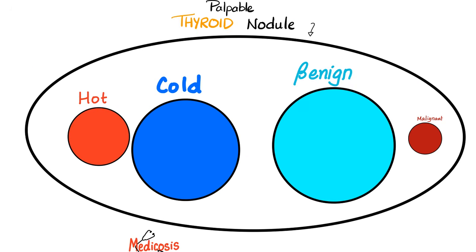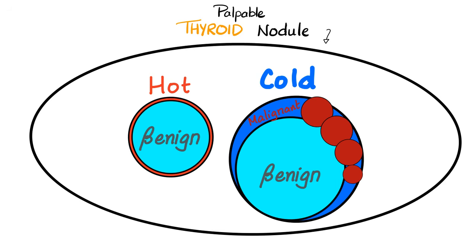Let's play this game. You found a palpable thyroid nodule. It could be hot, it could be cold. It could be benign, it could be malignant. Now, why is the cold circle bigger than the hot circle? Because statistically speaking, most of the palpable thyroid nodules are cold. And statistically speaking, most of the thyroid nodules are benign. So calm down. Okay, let's say that this thyroid nodule was hot, which means hypersecreting. It's almost always benign.